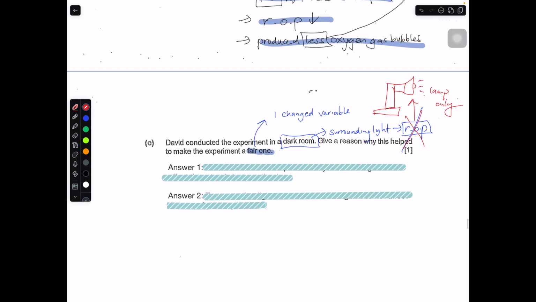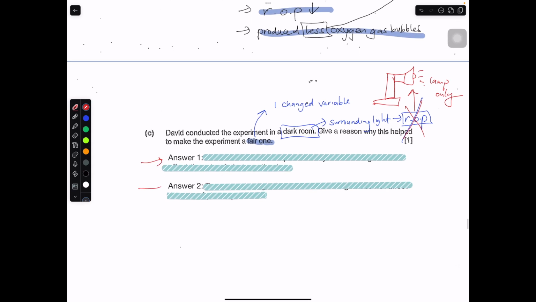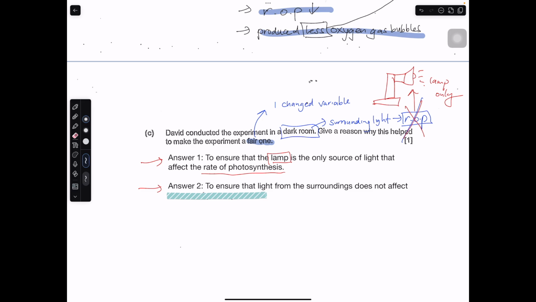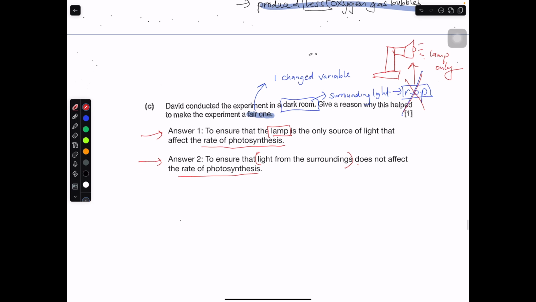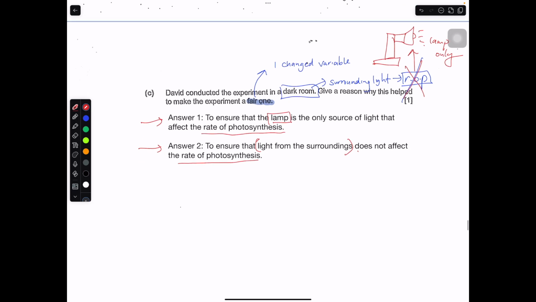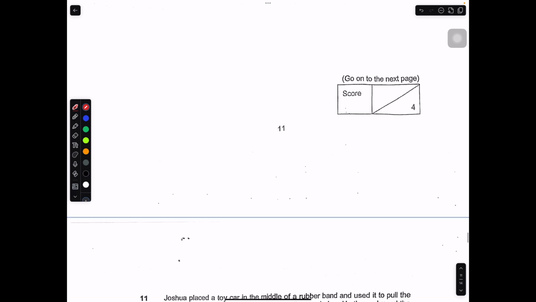And you are changing distance to find out if the distance will affect the rate of photosynthesis. So there are two ways to answer this kind of question: to ensure the lamp is the only source of light that will affect the rate of photosynthesis, or to ensure that the light from the surrounding does not affect the rate of photosynthesis. Okay, let me move on to the next portion.